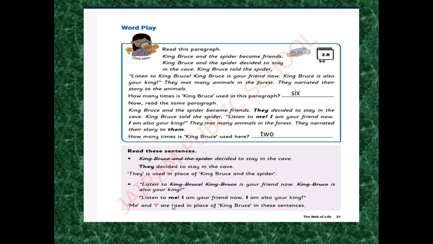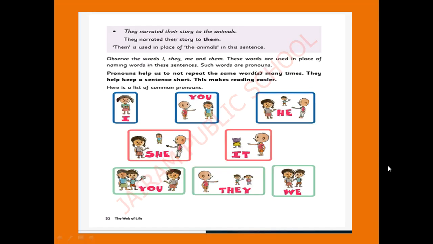Listen to me. So King Bruce is saying, listen to me. Instead of writing King Bruce again, you can use I. I am your friend now. I am also your king. So me and I are used in the place of King Bruce. Instead of King Bruce, they wrote me and I. Okay, dears?